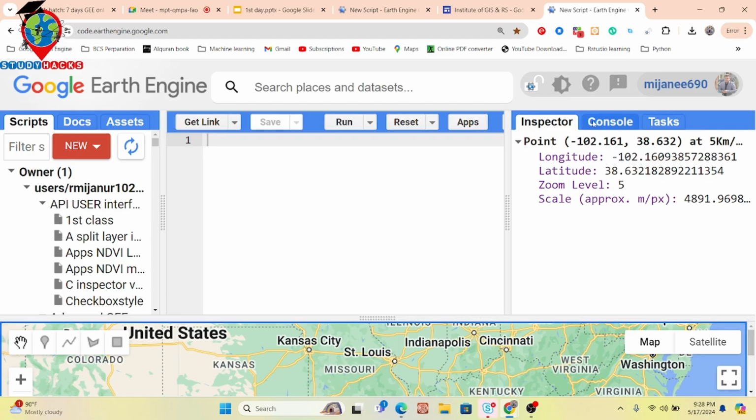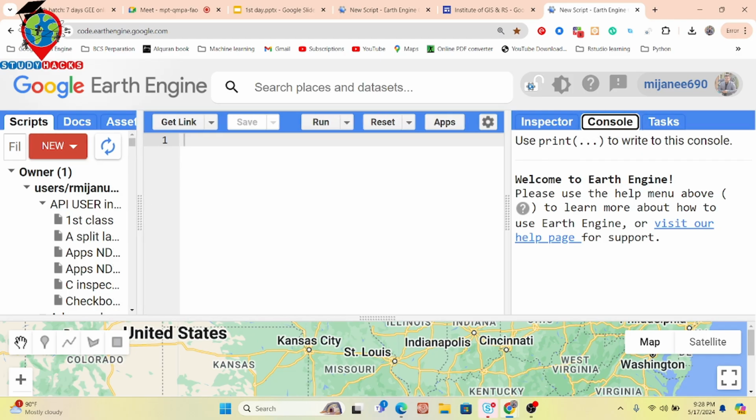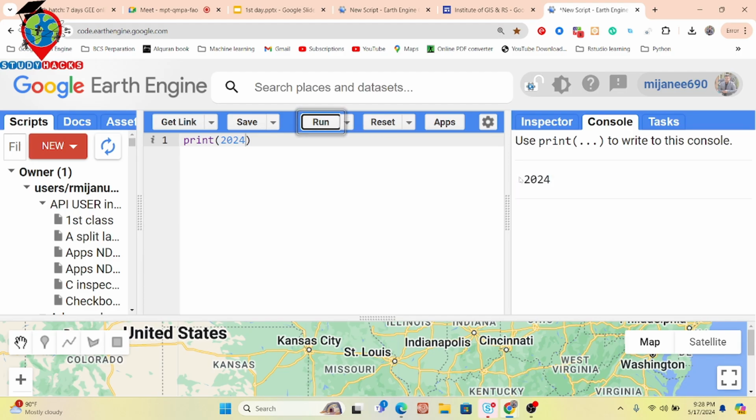Okay. Also there is a console tab. The console tab mainly prints your output. Suppose you want to print anything, suppose I simply use the print function and print this number. I run the code, and I get the result under the console tab.